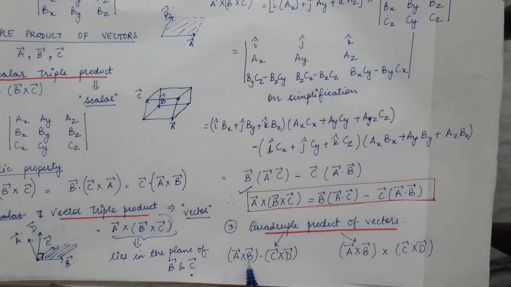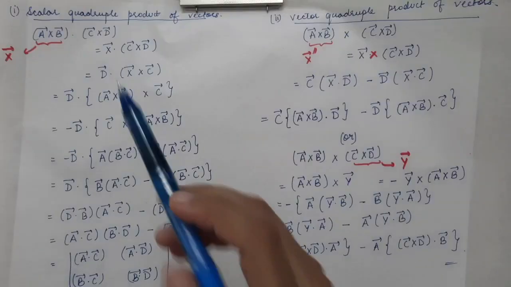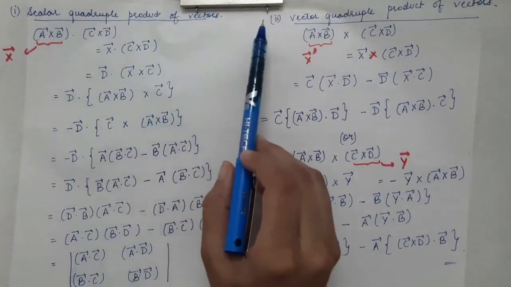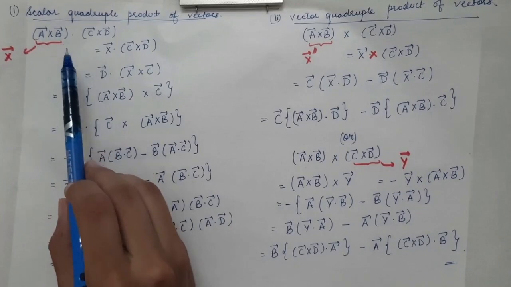This vector A cross B is a resultant, this is also a vector, C cross D is also a vector. So we will do the dot product between these two vectors, or we can do the cross product between these two vectors. So we get two categories of quadruple product of vectors. This is the scalar quadruple product of vectors, and this will be the vector quadruple product of vectors. The first is the scalar quadruple product of vectors, that is A cross B dot product with C cross D.